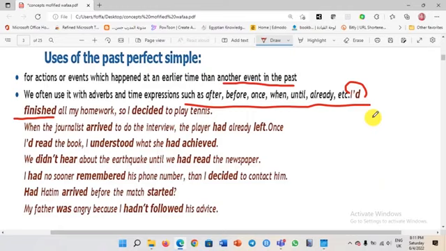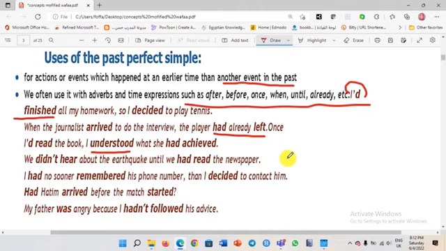When the journalist arrived to do the interview, the player had already left. So, did the journalist see the player? I don't think so, because the player had already left. Once I had read the book, I understood what she had achieved. So first, I read the book. Then I understood what she had achieved. Of course, she had achieved all this before I read the book. I hope it's clear to you.